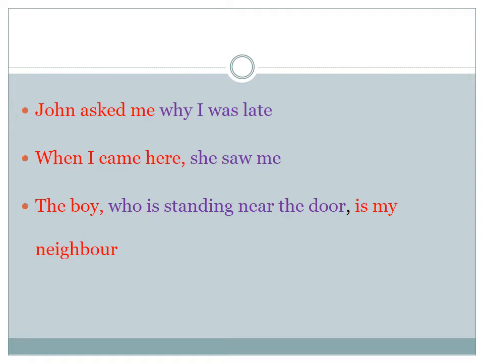Second one, when I came here, she saw me. When I came here, I is a subject and came is the verb. She saw me. She is a subject, so is the verb. When I came here, she saw me. Now just have a look at the three words printed in blue.